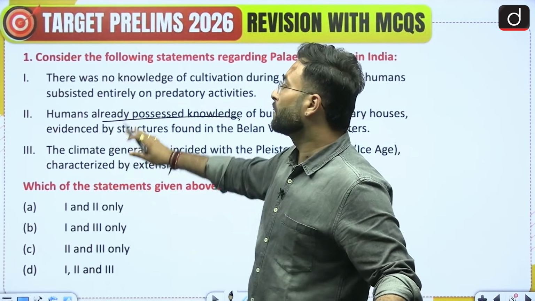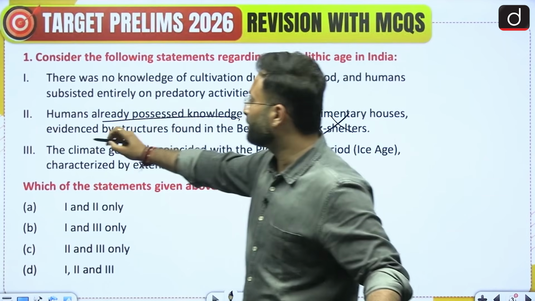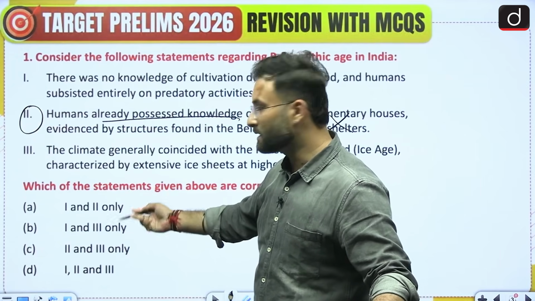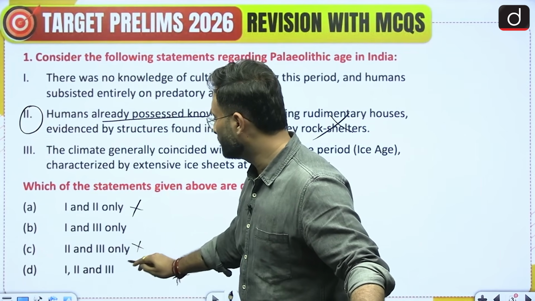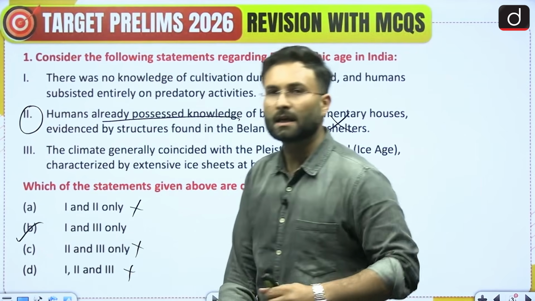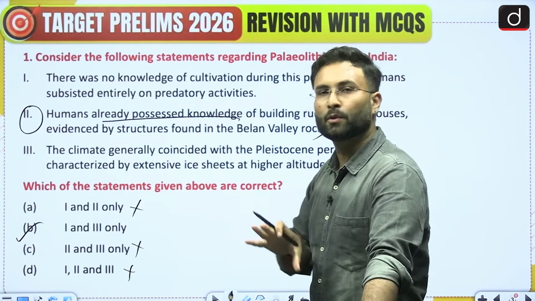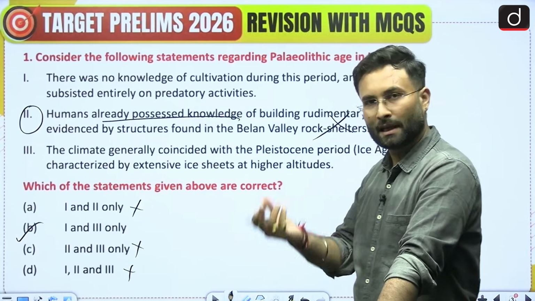Coming to the next one, if you look at statement 2 and reject this one, you can come to the answer over here. Second is wrong here, here and here. So option B would be your right answer. In prelims also, this kind of assessment will help you a lot. That will help you in the elimination as well.